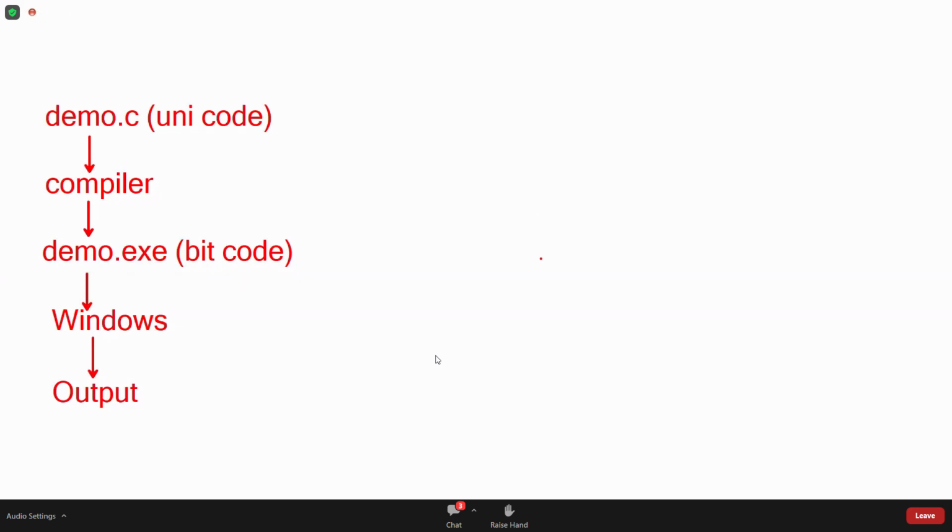Wherever you compile, there only can it run. If you compile on Windows, Windows understandable code is generated. If you compile on Linux, Linux understandable code is generated. If you compile on Solaris, Solaris operating system understandable code is generated. That is called platform dependent. But Java is different. Anywhere you can compile, anywhere you can run. That is the power of the Java language.